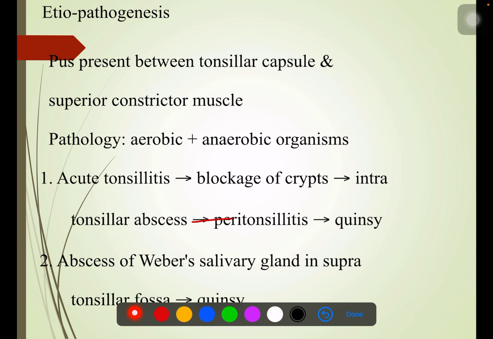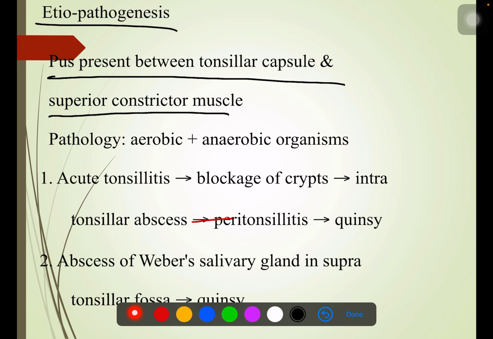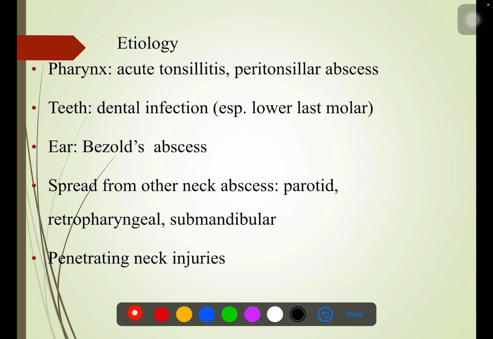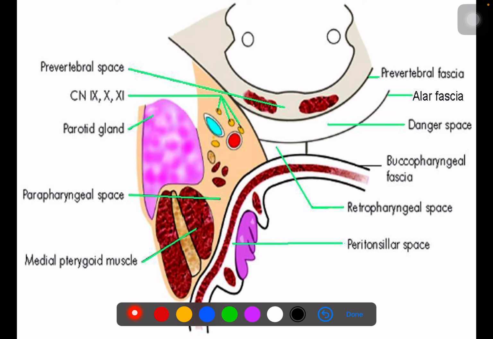Now let's talk about peritonsillar abscess. Peritonsillar abscess or quinsy, the pathology is the pus present between the tonsillar capsule and the superior constrictor muscle. Initially also there was one diagram over here. So this is a tonsillar capsule.